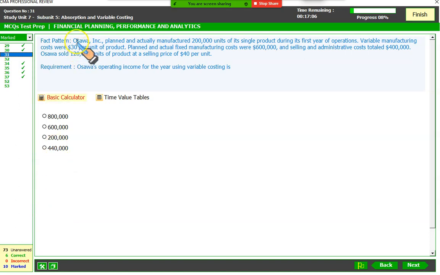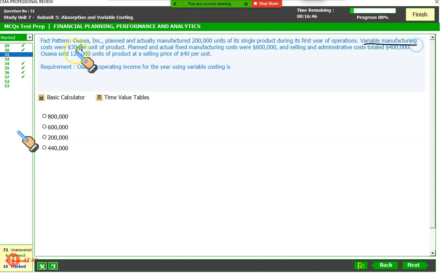It says, Osawa Incorporated planned and actually manufactured 200,000 units of its single product during its first year of operations. This is the first year of operations production, 200,000 units. It says variable manufacturing cost is 30 per unit of product. Now I would like to discuss something about this.